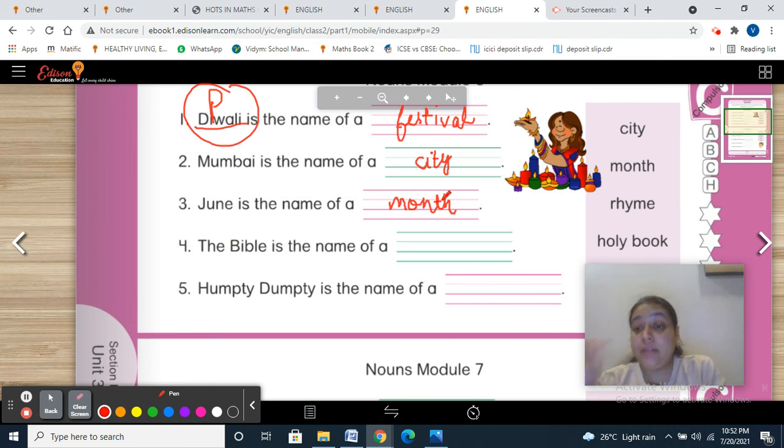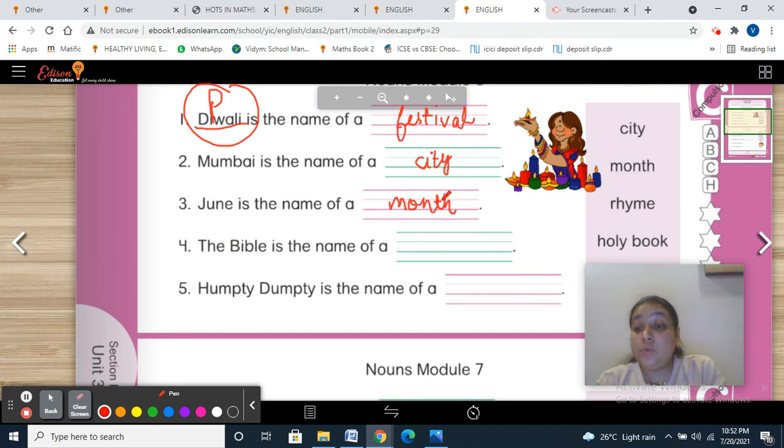January, February, March, April, May, June, July, August, September, October, November, December. All these will start with a capital letter.